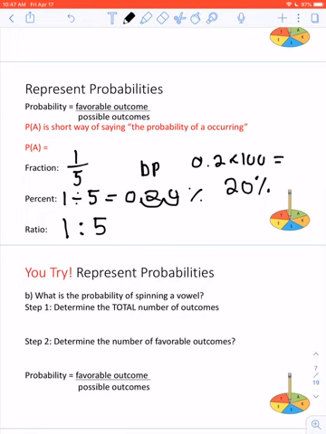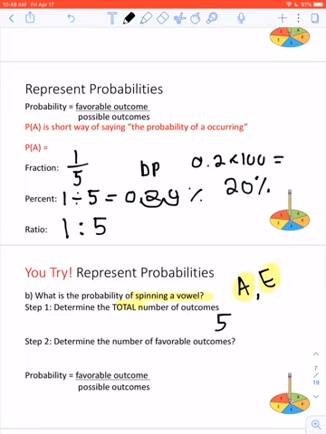Okay, so hopefully you gave that a try. So this question is asking you, what is the probability of spinning a vowel? We're still looking at the same spinner, and in this case, we're going to look and see which of the letters are vowels. So there's an A, that's a vowel, and there's an E. So there's 2 vowels on the spinner. So the first step is to figure out the total number of outcomes. And the total number of outcomes is 5. It hasn't changed. There's still only 5 letters on the spinner. The favorable number of outcomes. Well, I know to get a vowel, I could get an A or an E.